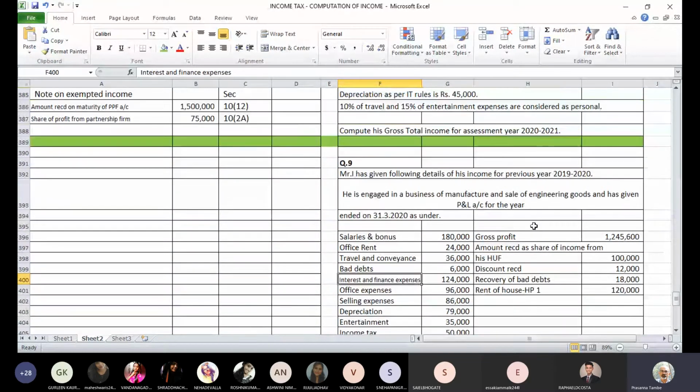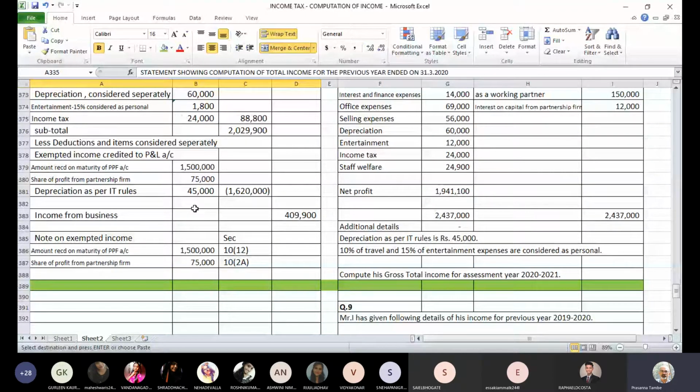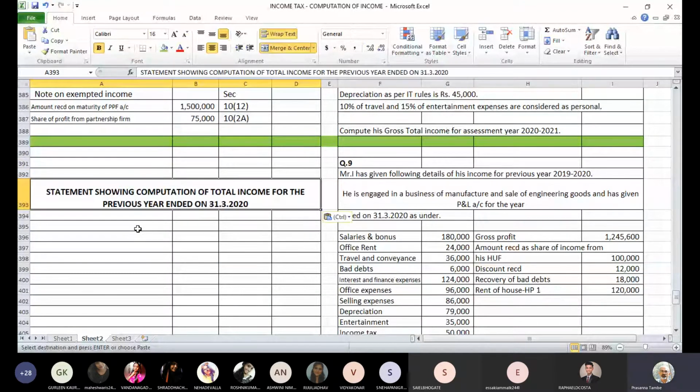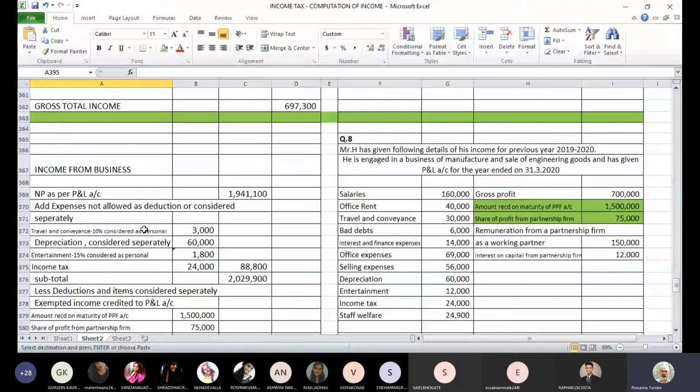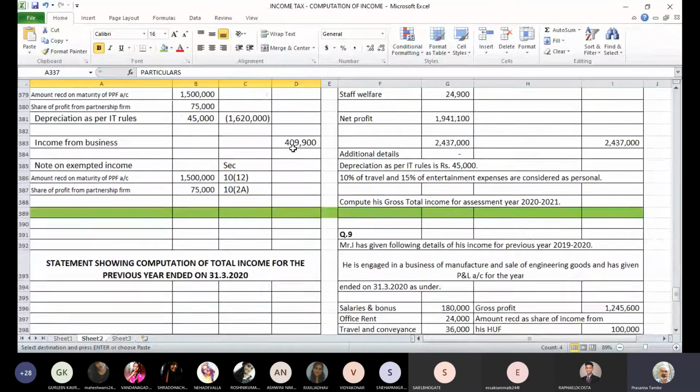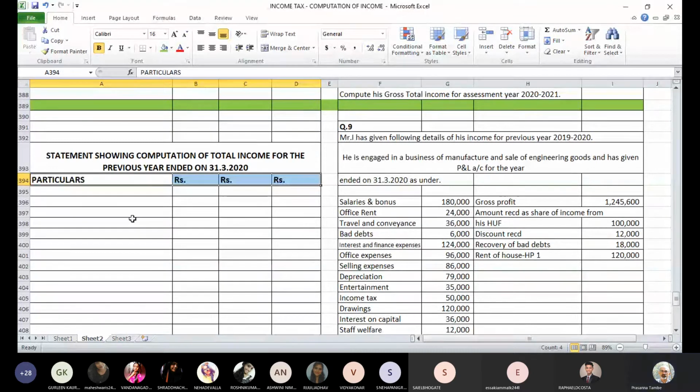Okay. So we can directly start with the header statement showing computation of total income. Now that earlier part we can skip. Okay. We can directly start with this statement showing computation of total income for the year ended on 31st March 2020. Okay. So particulars and figure. Now, as I said, we are going to have two heads of income. First is income from house property.